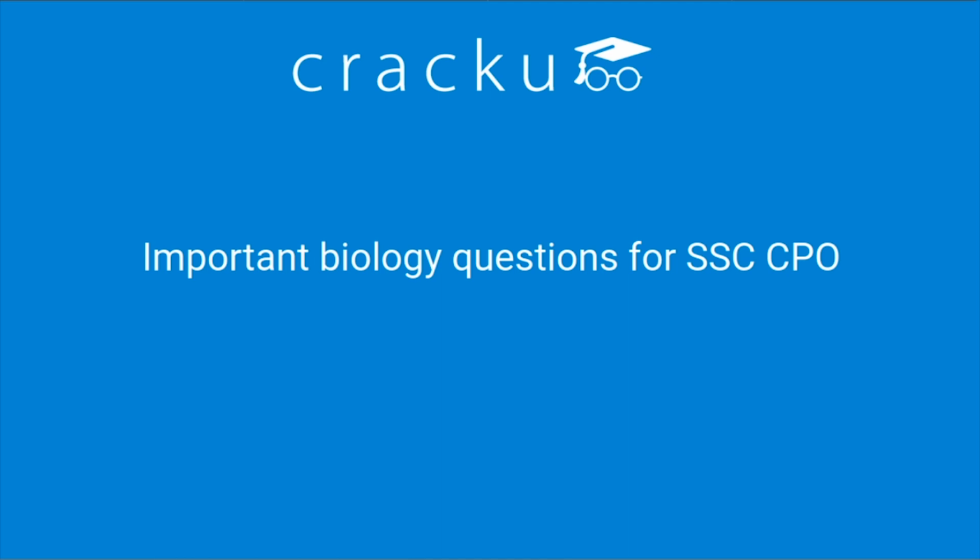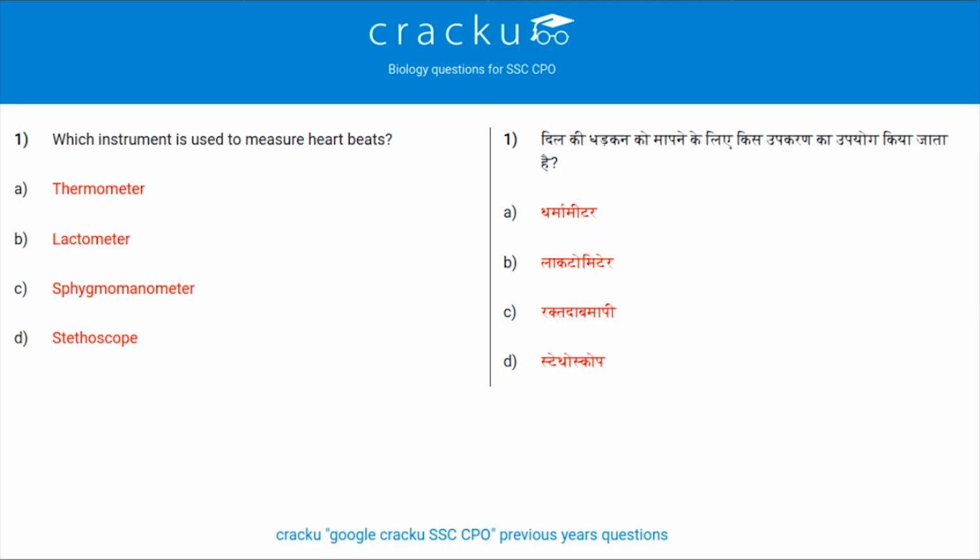So, today's first question is, which instrument is used to measure heartbeat? Okay, we all have seen this and it's quite common. The instrument that is used to measure heartbeat is the stethoscope. Now, a thermometer is used to measure temperature. Lactometer, we all know milk contains lactose. So, a lactometer is used to measure the amount of water in the milk. Not milk, but the amount of water in the milk. Manometer is used to measure our high blood pressure.